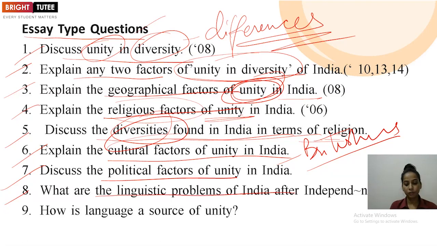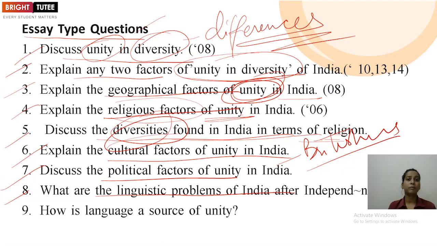Then we have to mention the linguistic problems that we have already discussed in the previous part, the three main problems. The official language problem was there, and you have to explain that. Then the anti-Hindi movement also started in South India and all. So all these points will come under that.